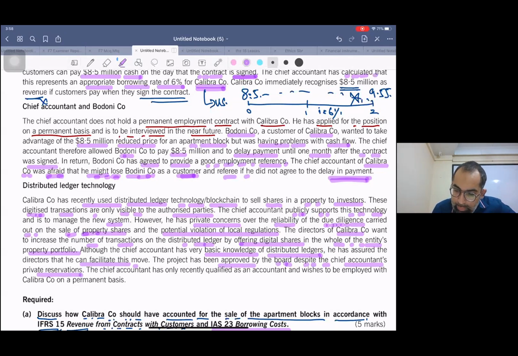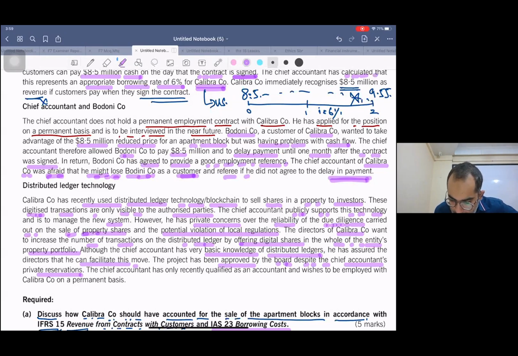The chief accountant in person said that there are some problems, but still the board approved it because the board wants to make the whole system with this blockchain, all properties.